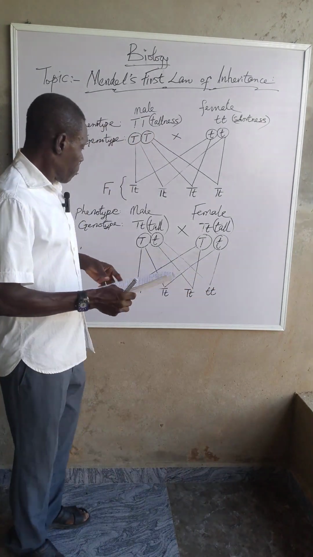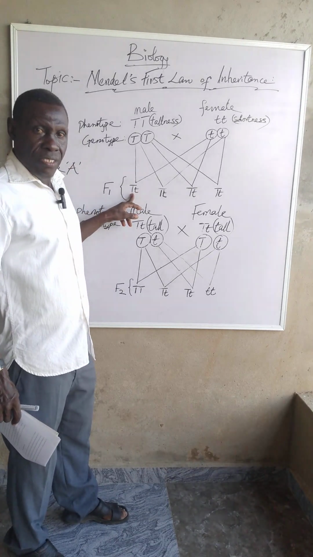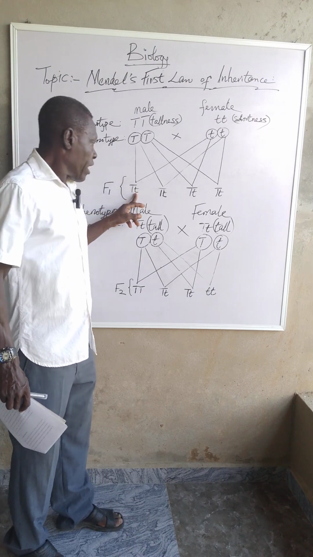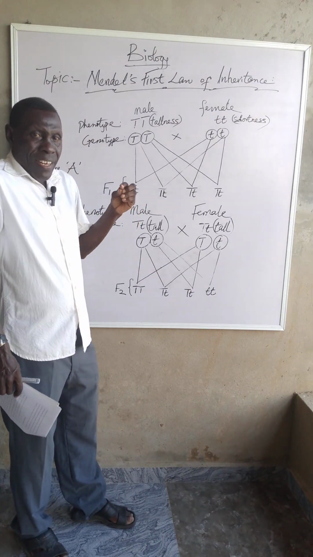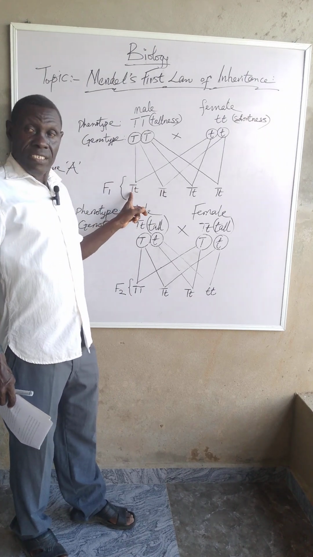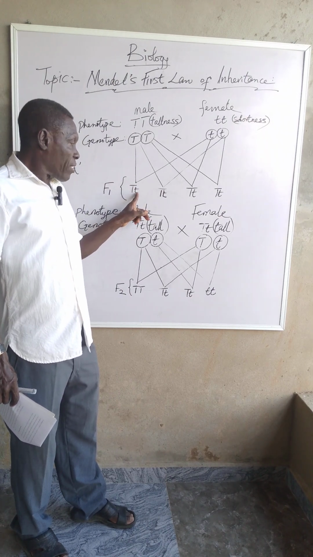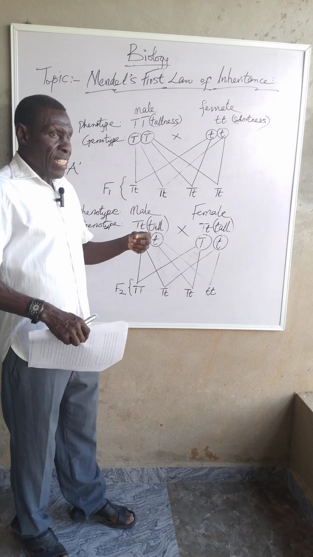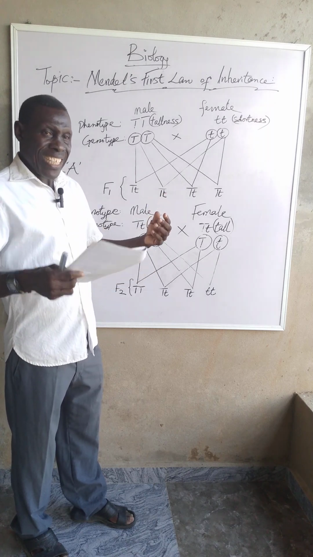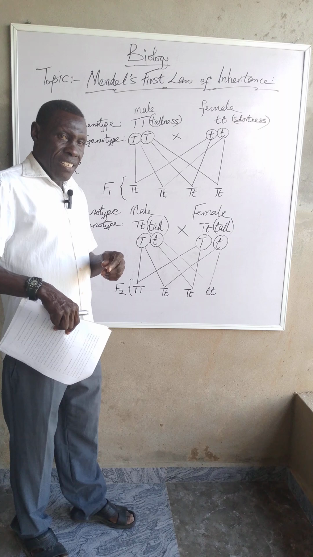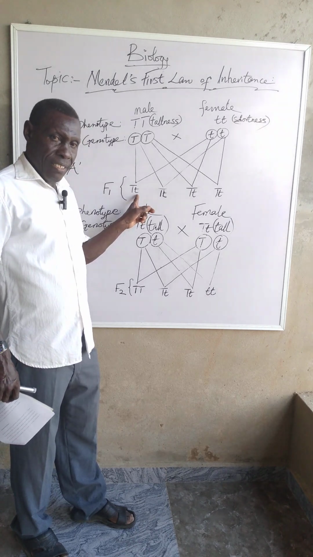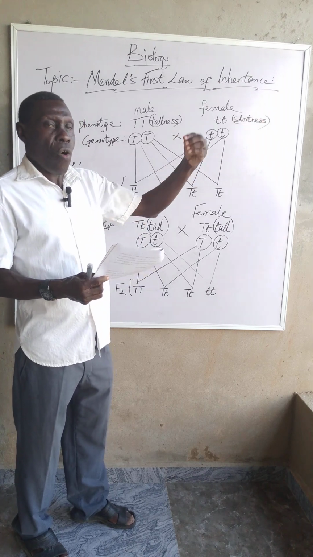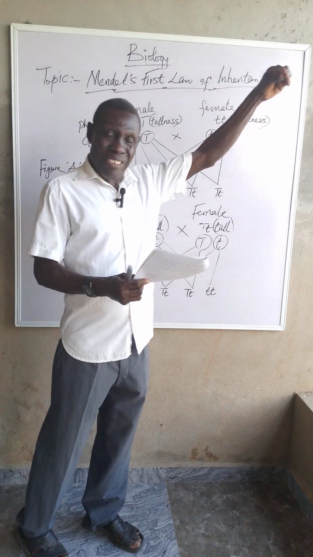This is a heterozygous individual, capital T, small t. It means that the dominant gene is the capital T, while the small t is the recessive gene. So the human being appears tall, but in his genes he is carrying a short one, which can express itself in another generation.